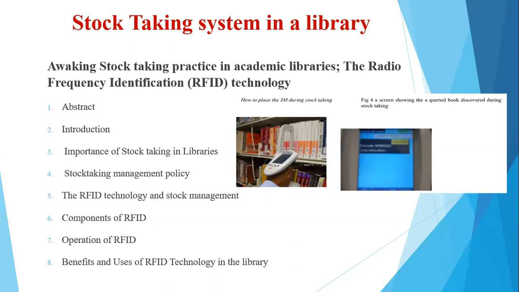Now, the tag is the data carrier of RFID. It contains a unique ID number that is programmed into the item. The tag consists of a small integrated circuit or silicon chip, which allows for the unique identification of the tag, and the antenna that can send and receive the radio waves. The antenna is connected to the reader. It emits the power and signals to and from the RFID tags.